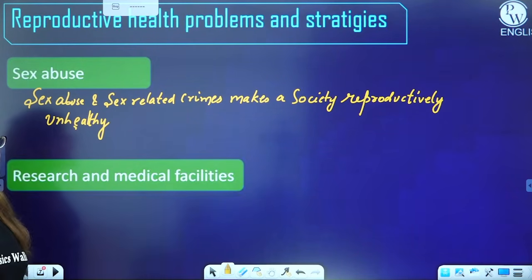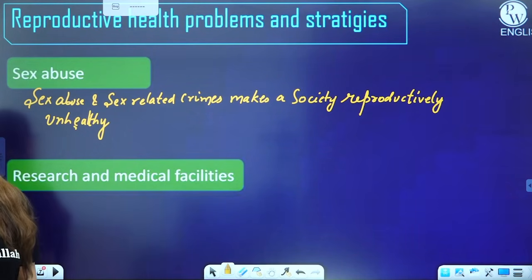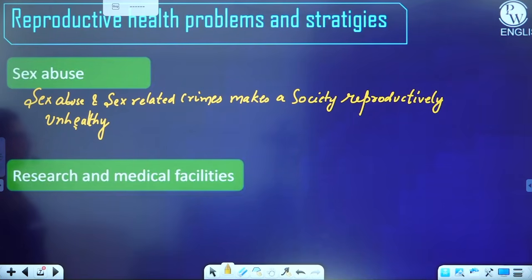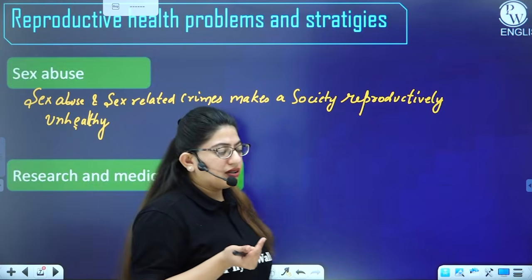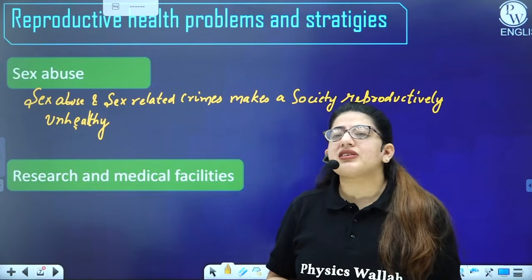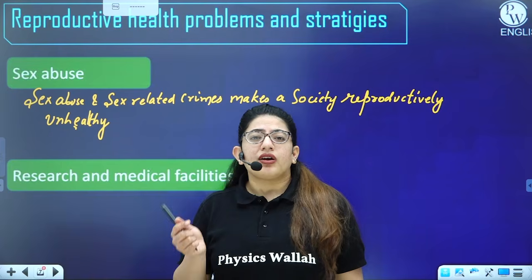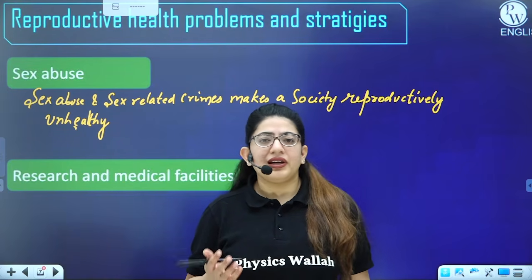Then we have a lot of research and medical facilities. Nowadays in a government hospital, with minimum cost or no cost, a baby can be delivered, or they are given family planning programs where they are given free contraceptive methods, right, or contraceptive devices. A lot of research has taken place where a lot of contraceptive devices have been discovered or invented. Pills have been invented which have no side effects or the least side effects.